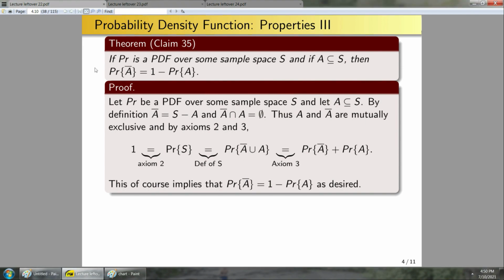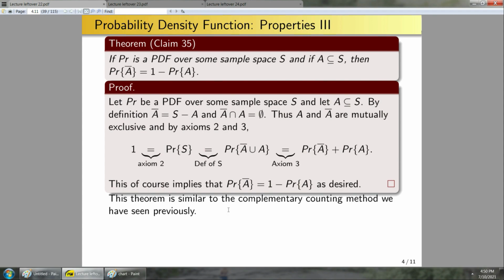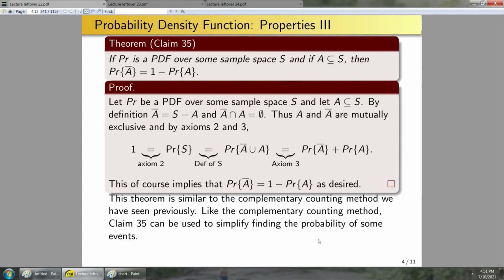Okay, so talking about quite useful for solving problems. This theorem is similar to the complementary counting method we've seen previously. So explicitly, like the complementary counting method, claim 35 can be used to simplify finding the probability of some events by instead finding the probability of their complements.